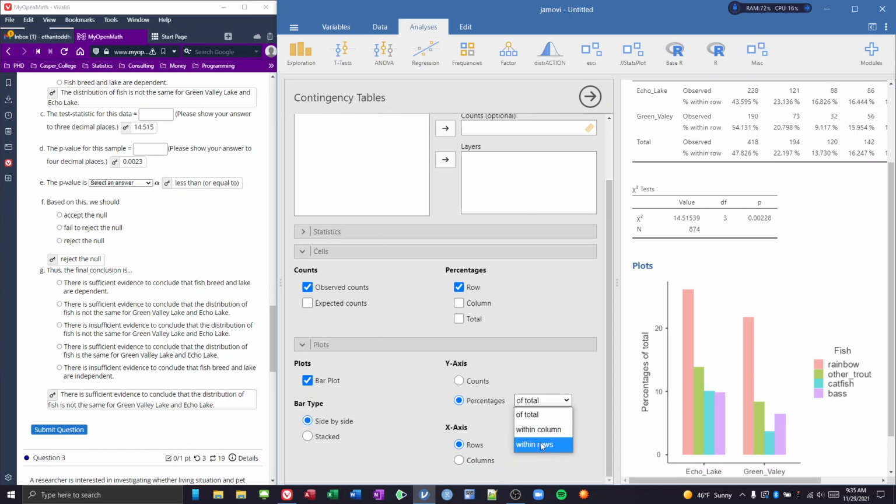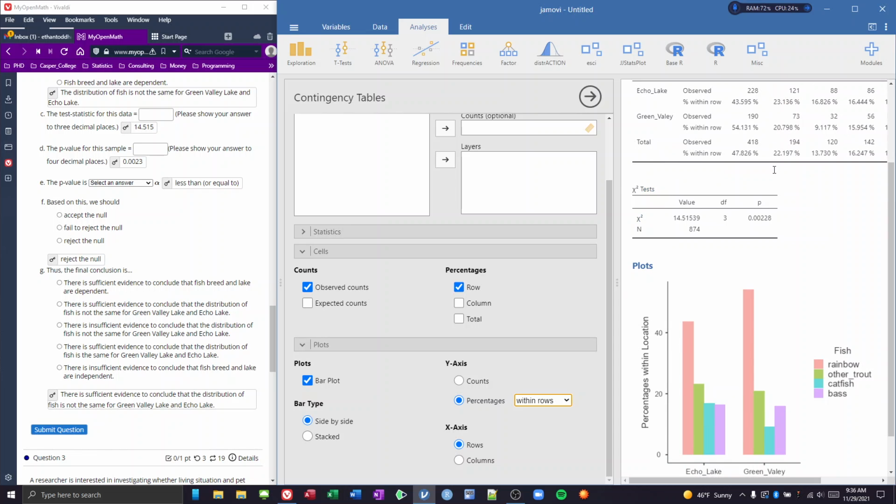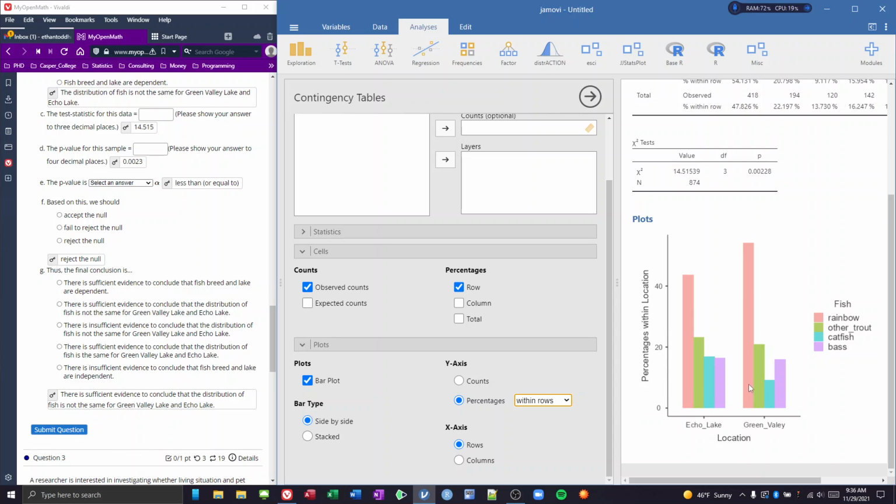Let's look at percentage within the rows on our plots, because that's what we really want to see. And there we go. Yeah, so we have these big differences here. The greens are really close, the purples are really close, and these teals are quite a bit different. So if you want to graphically see the comparison with the percentages, you can go down to bar plot, go to the percentages and within rows. And it's a handy dandy little bar plot that shows you what you're doing.